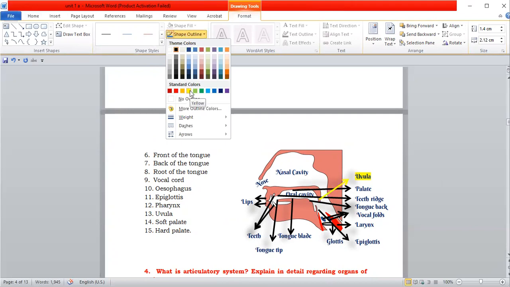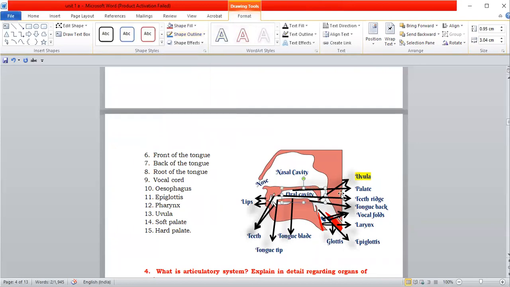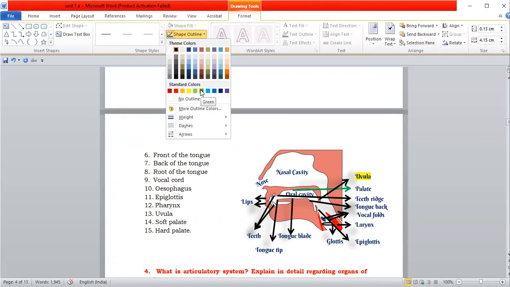So this is called uvula. And next is palate. The roof of the mouth is called palate. So this is palate. Even you can touch your palate with your tongue. This is called palate.